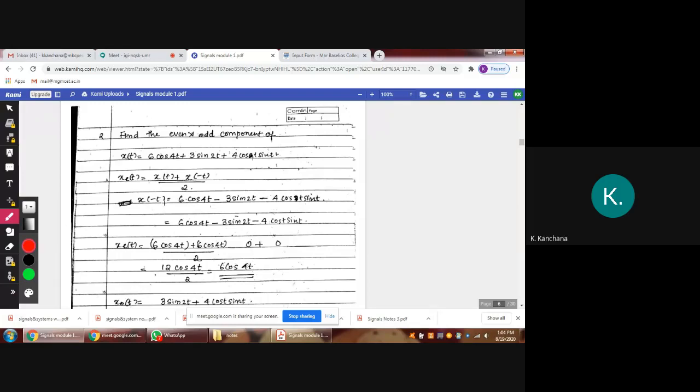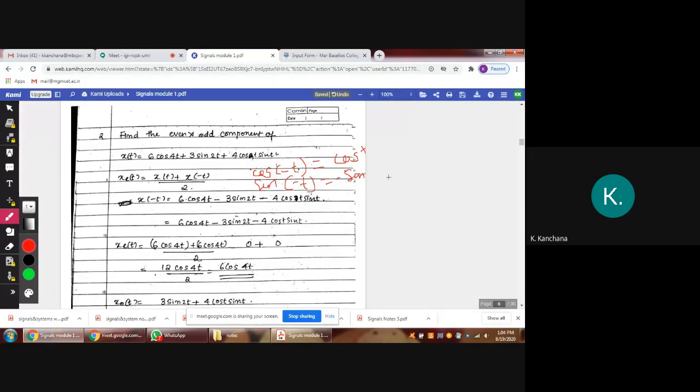x of minus t means for all the t you have to put minus. So 6 cos of minus 4t. You should know the equations. What is cos of minus t? Cos t. And what is sine of minus t? Minus sin t. You should know these two equations, then you can do this problem.